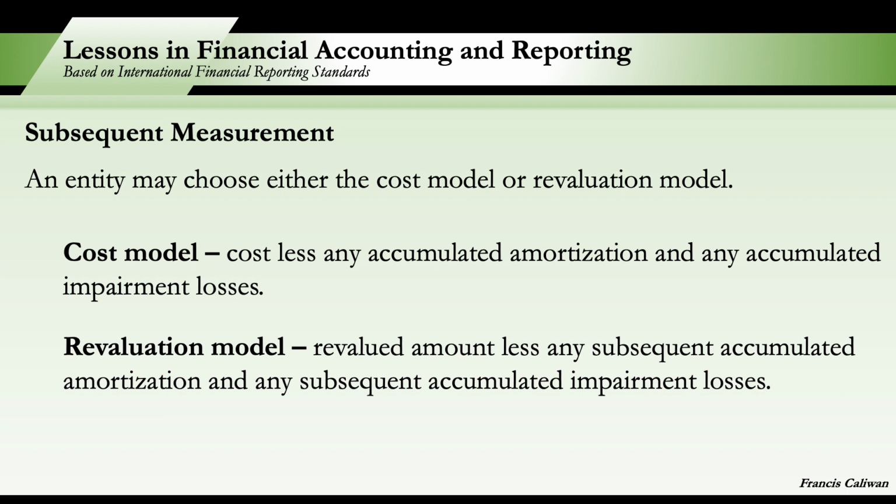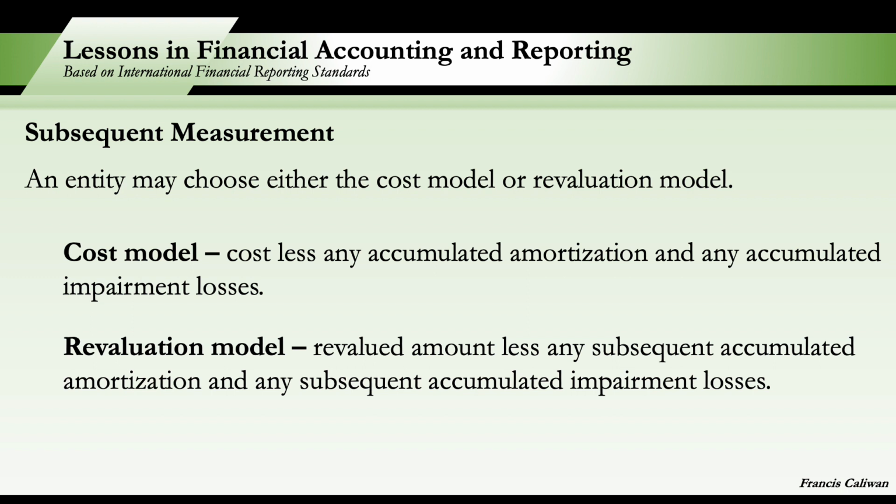Now, specific only to the revaluation model is this concept. If the intangible asset's carrying amount is increased as a result of revaluation, the increase is recognized, number one, as reversal of any impairment to be reported in profit or loss if there is any impairment. Otherwise, the increase as a result of revaluation is recorded in other comprehensive income.